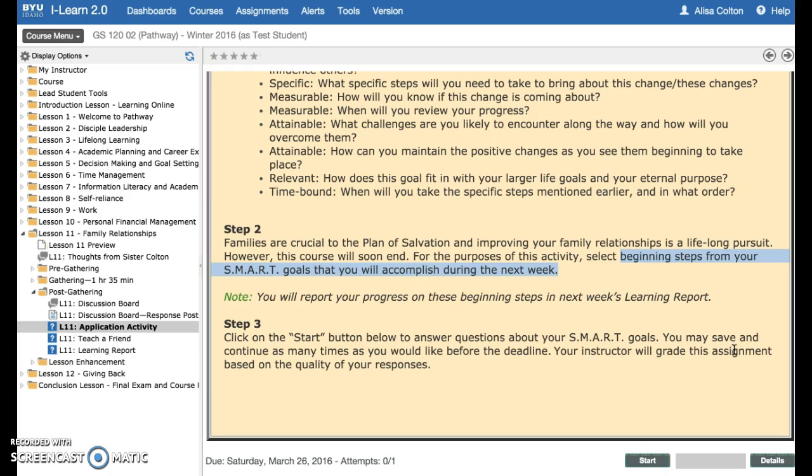So that is the application activity for this week, and I hope you enjoy learning more about family relationships and how you can improve those relationships that we have with our families. Let me know if you have questions as we go through lesson 11, and we just have a few more weeks, so hang in there and keep doing great work, and let me know if you need help.